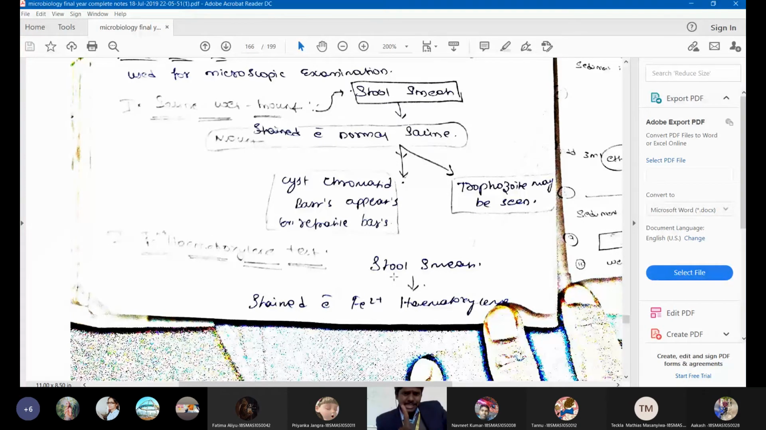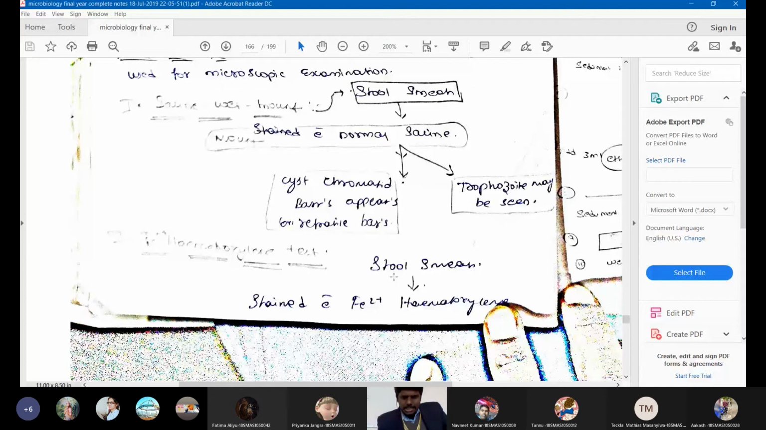But it is the cysts that are highly infectious. Detection of cysts is more important, right? Now, if we want to detect the cyst, that cyst can be detected by flotation techniques. We have a special modified technique to visualize or to see the cysts. Cysts can be visualized by flotation technique.